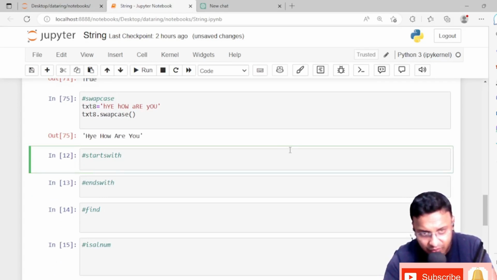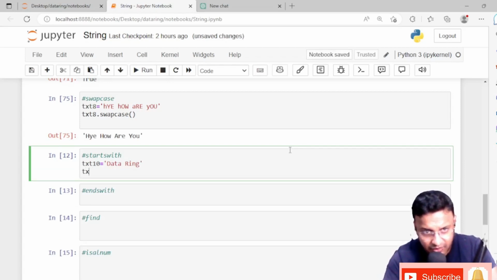Okay, startswith will tell you whether the sentence starts with a particular letter or not. Suppose text10, I'm starting with DataRing.